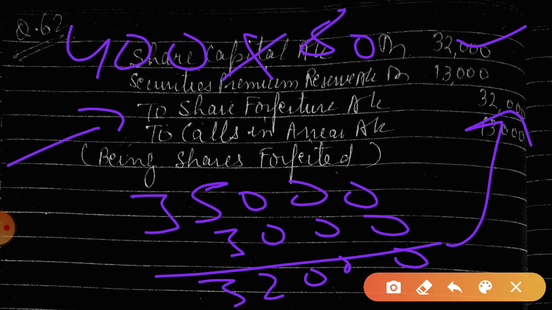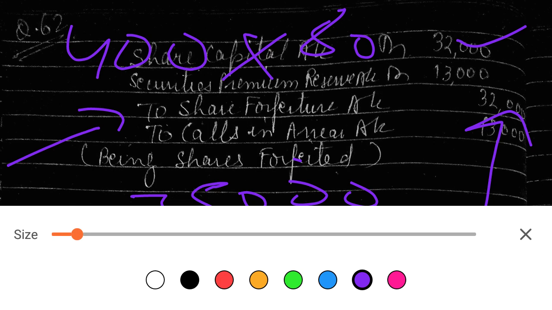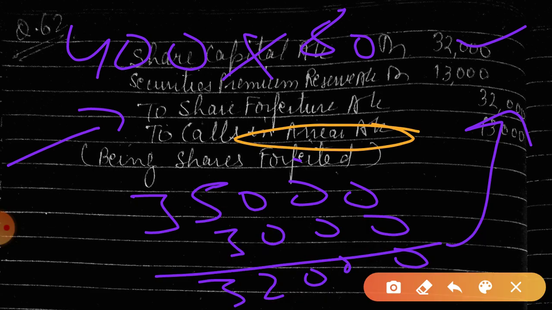Clear? And this calls in arrear I have shown you in the working note. This also is in the working note. Okay, clear? So in this way we are going to solve this question.